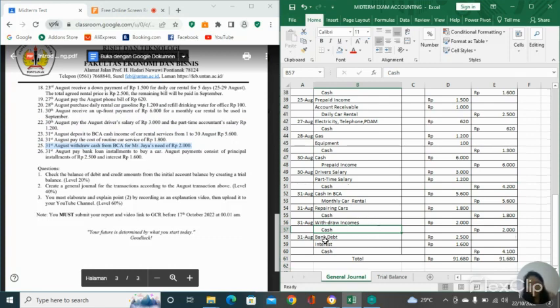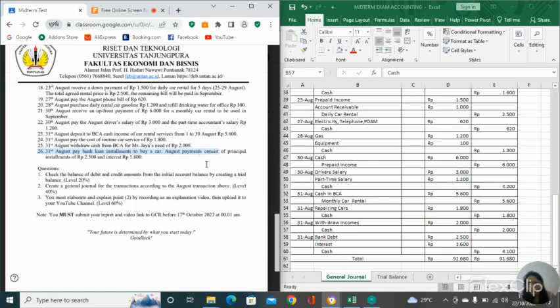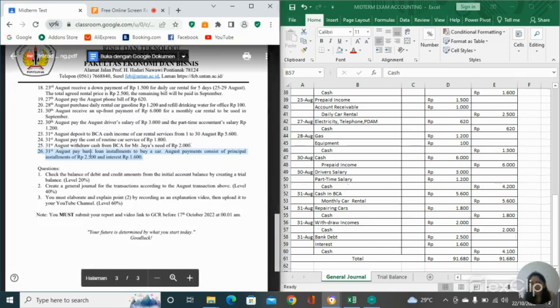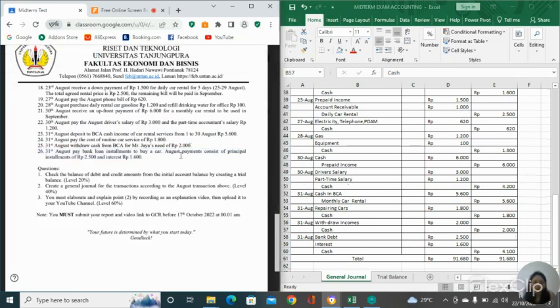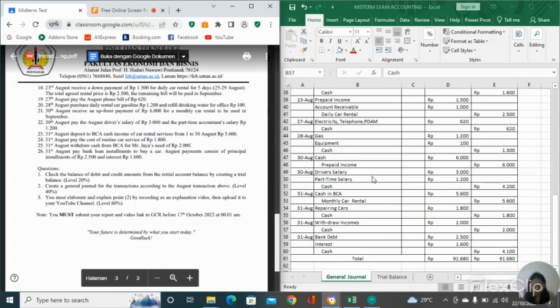Next, on the 31st of August, pay bank loan installment to buy a car. August payment consists of principal installment 2,500 and interest 1,600. So it means that bank loan is our bank debt. Bank debt counts as liabilities, and every time we do a transaction, if liabilities increase, it's going to be in the credit, but if it decreases, it's going on the debit.